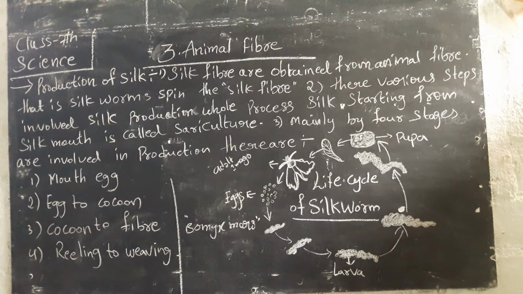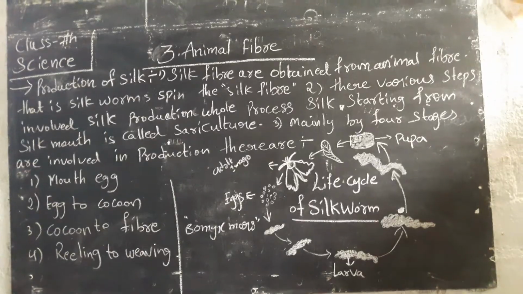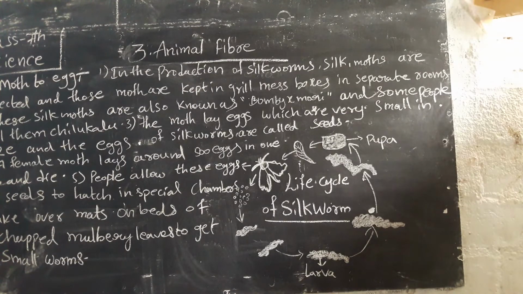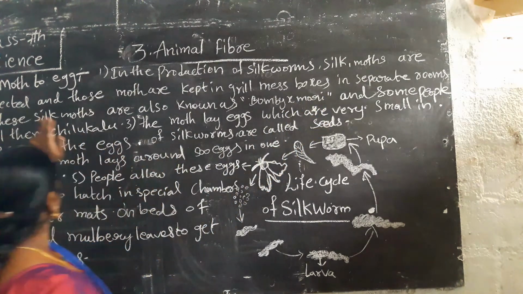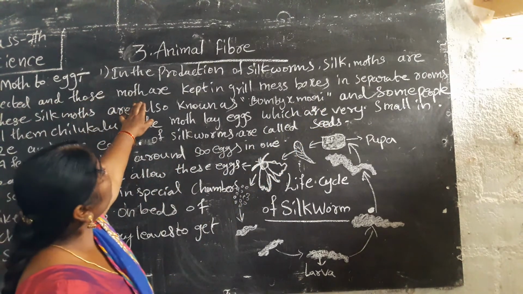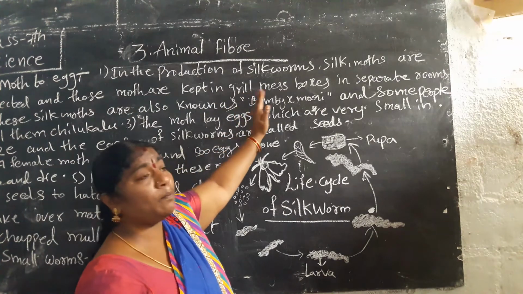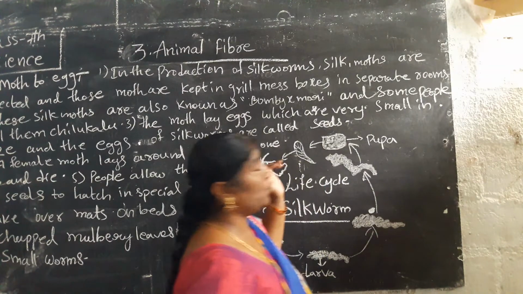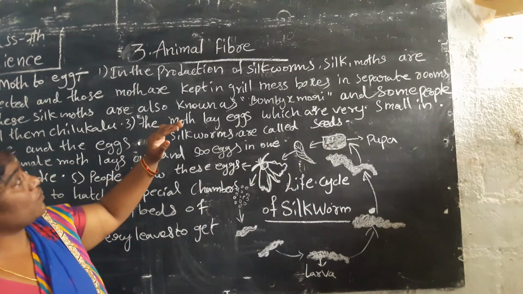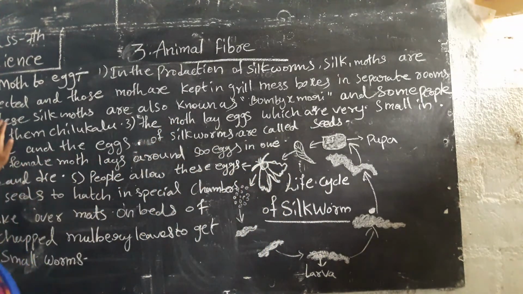Next we have to learn step by step the four steps: the first, second, third and fourth. Now we go into the first step, moth to egg. In the production of silk, silk moths are collected and kept in boxes in separate rooms.